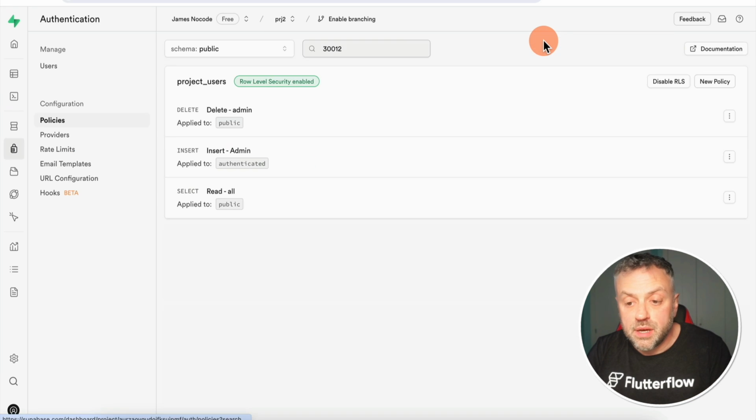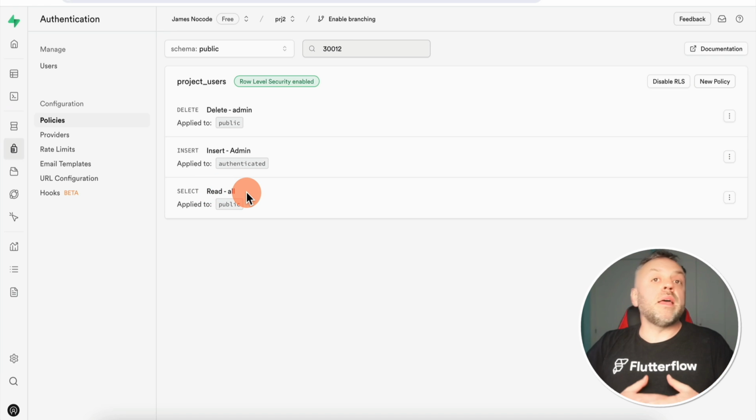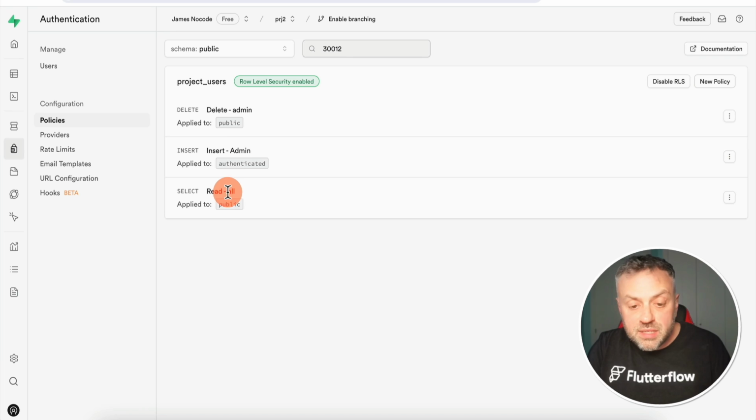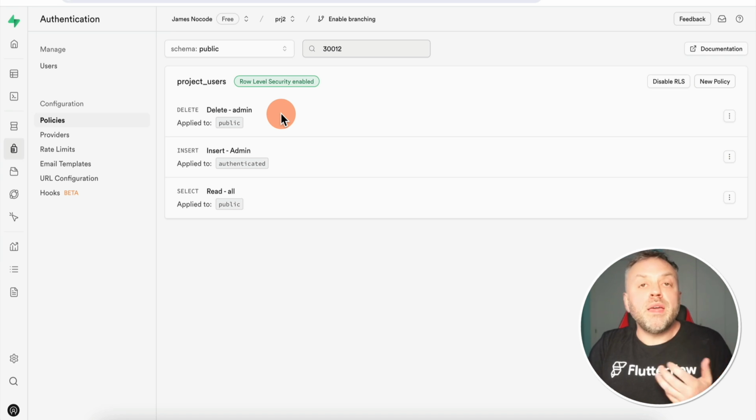And if you click here, you can see that I have these auth policies. And here I have specified that deletion should be only done by admin. Insertion should be only done by admin. But when it comes to reading, then it's fair game for everybody. Essentially, everybody will be able to read this data, but they will not be able to modify it. And once I've created these policies, that means that users that are not part of the right role won't be able to perform that specific operation.